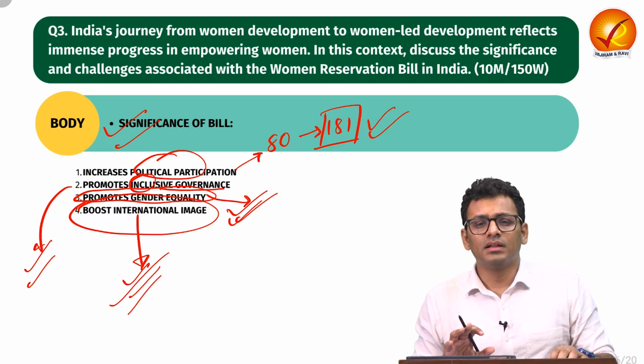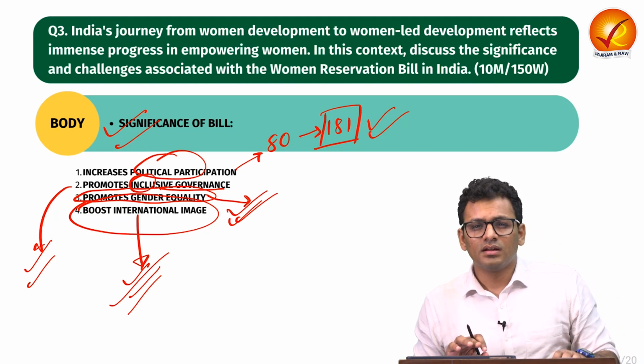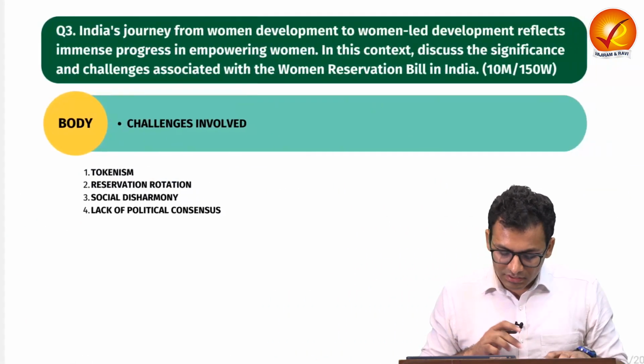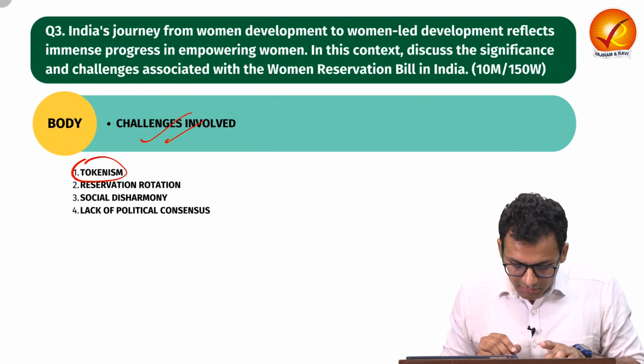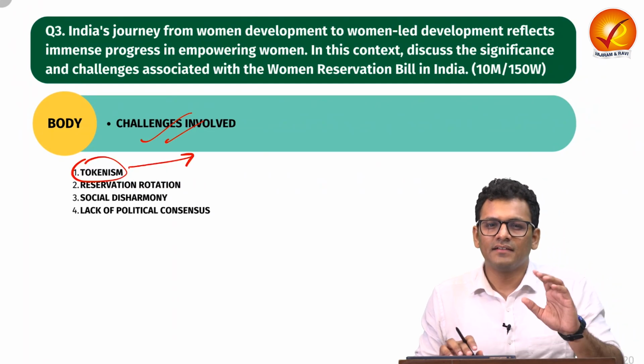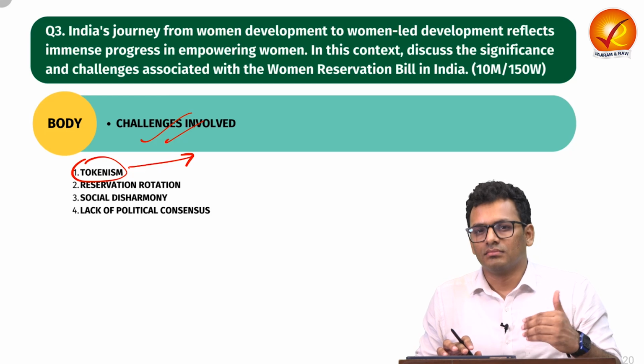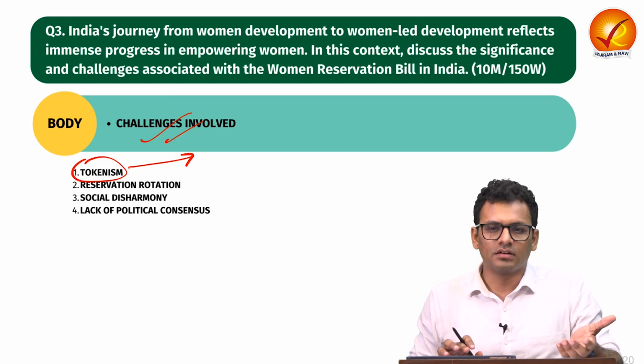Now definitely the bill provides us a lot of benefits, but there are certain challenges with respect to the bill itself, and let's see those. First, it may promote tokenism. We have seen certain issues with this kind of reservation.